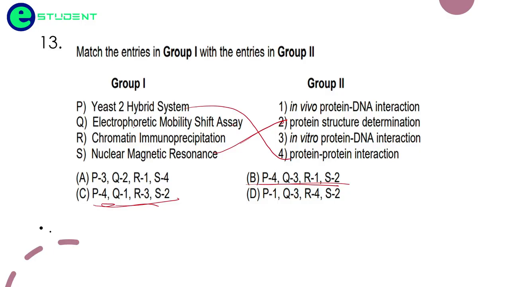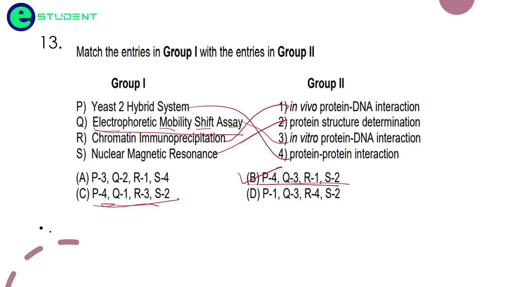If we want to determine in our lab in vitro how the protein and DNA are interacting, then we use the EMSA assay. So Q is 3 here, and B is the correct option. Chromatin immunoprecipitation is used to determine the in vivo protein-DNA interaction.